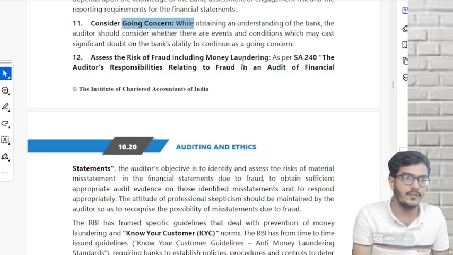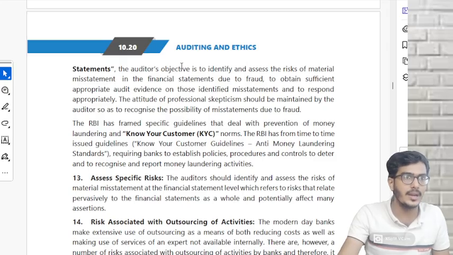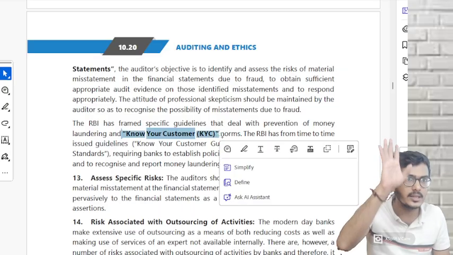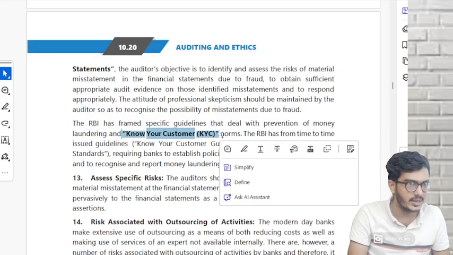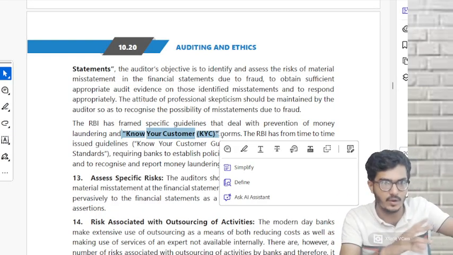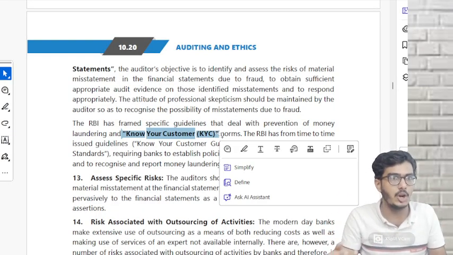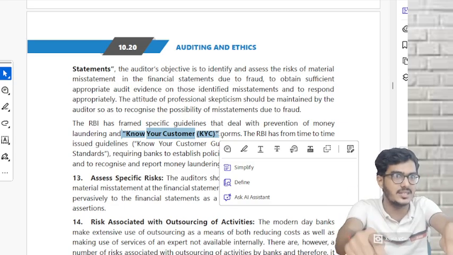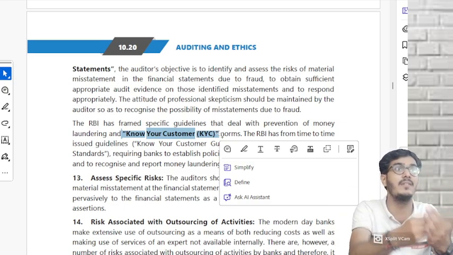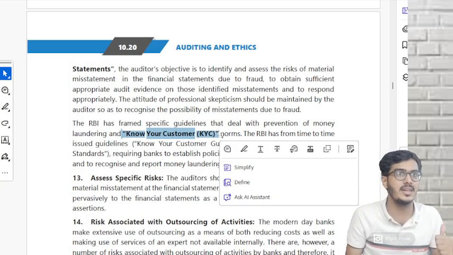And the best part is, always before opening an account, do proper KYC. They can ask a case-based question: this person did some fraud, but the banking company did not check anything properly. What answer will you write? You'll write this answer: the banking company did not do KYC properly. What is KYC? Know your customer.